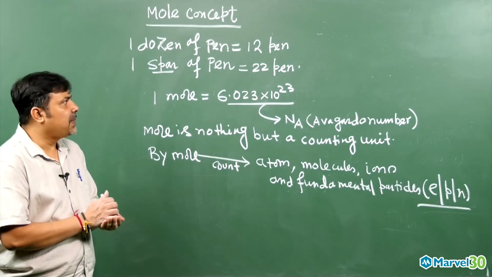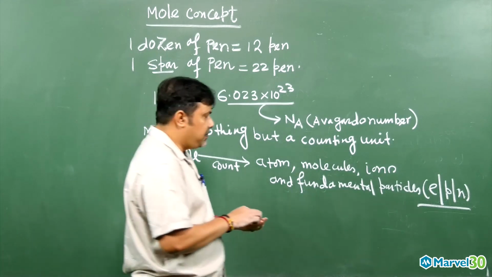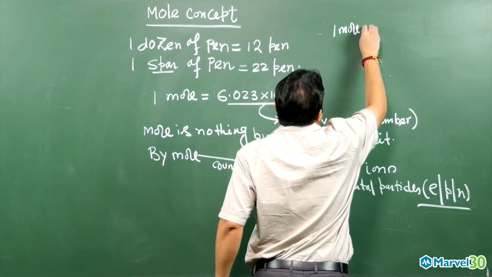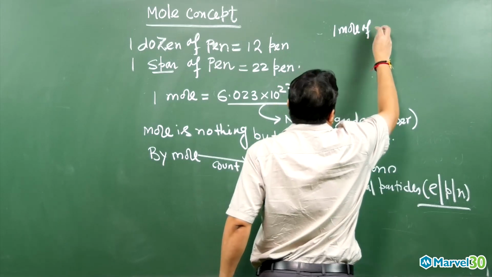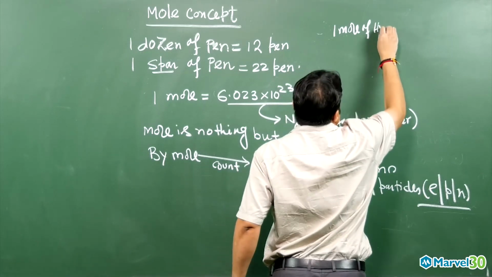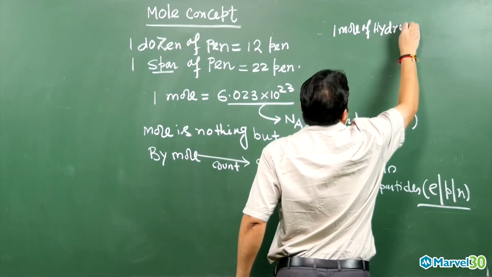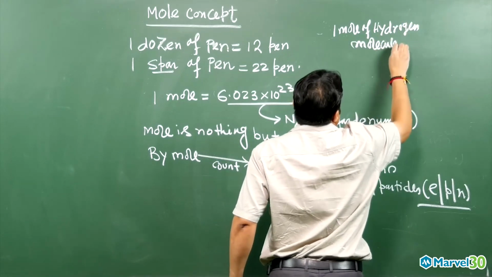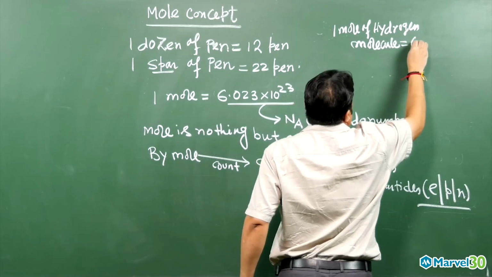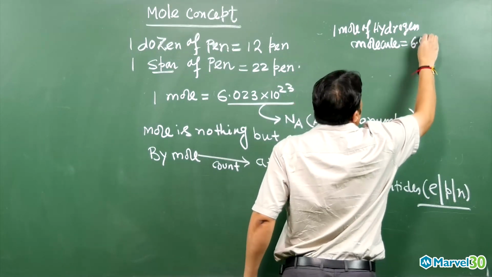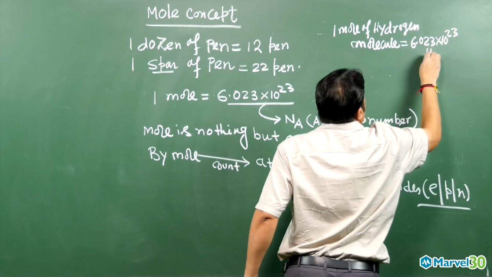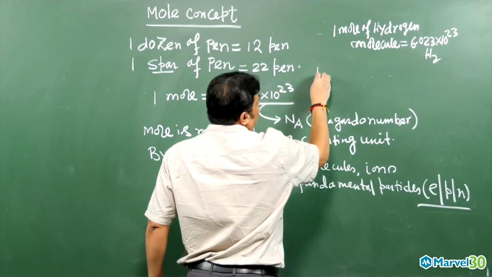Now look, if I write down here, 1 mole of hydrogen molecule will be equal to how much? 6.023 into 10 to the power 23 hydrogen molecules will be there.